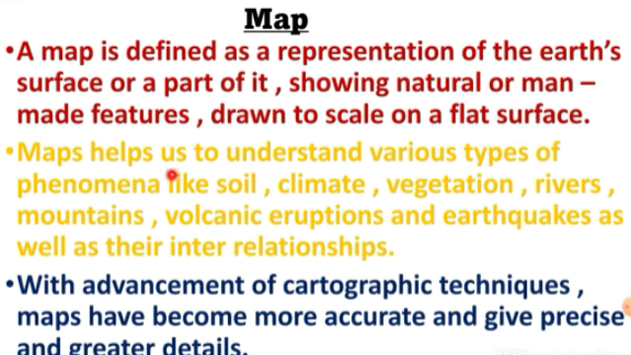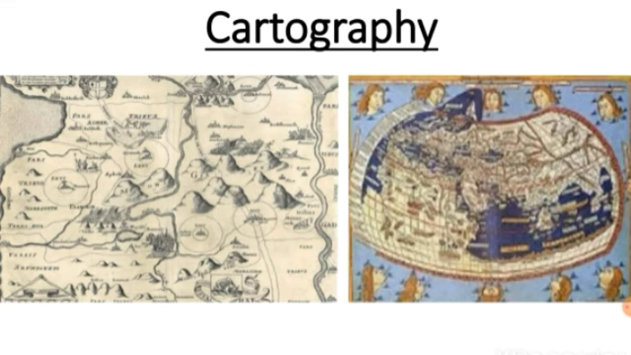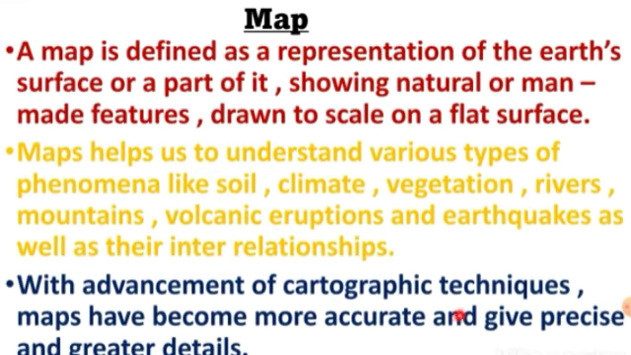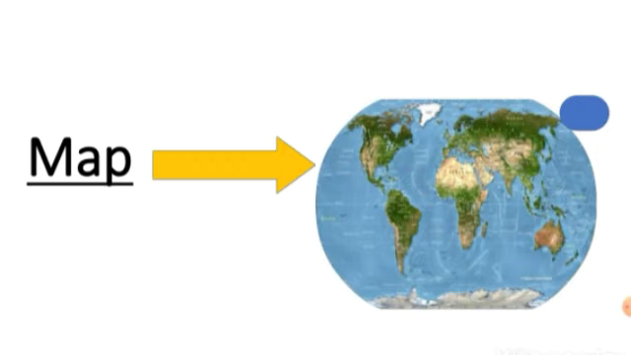Maps help us to understand various types of phenomena like soil, climate, vegetation, rivers, mountains, volcanic eruptions and earthquakes, as well as their interrelationships, right? With advancement of cartographic techniques, maps have become more accurate and give precise and greater details. With the advancement of this cartography that I have shown you here, maps give minute details also.